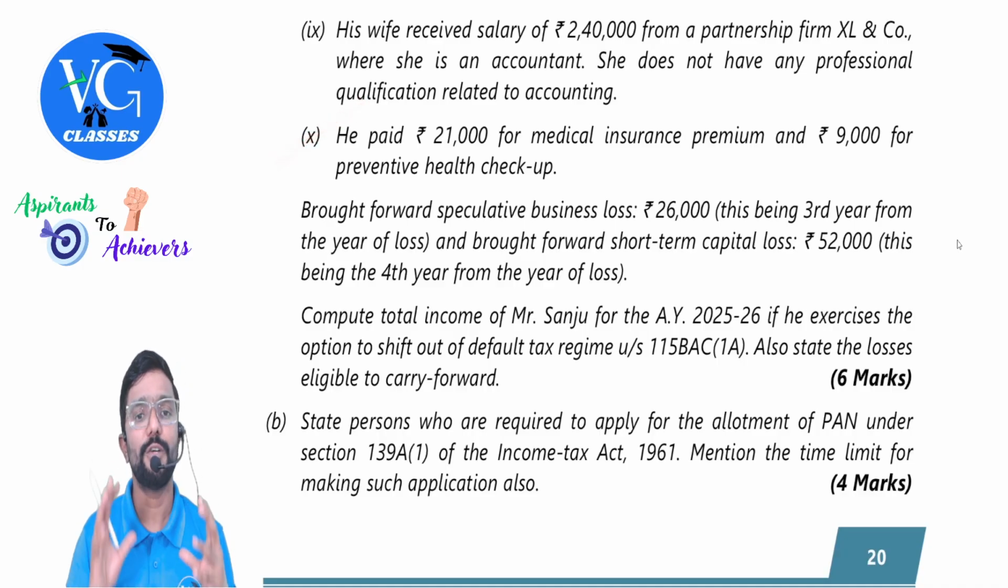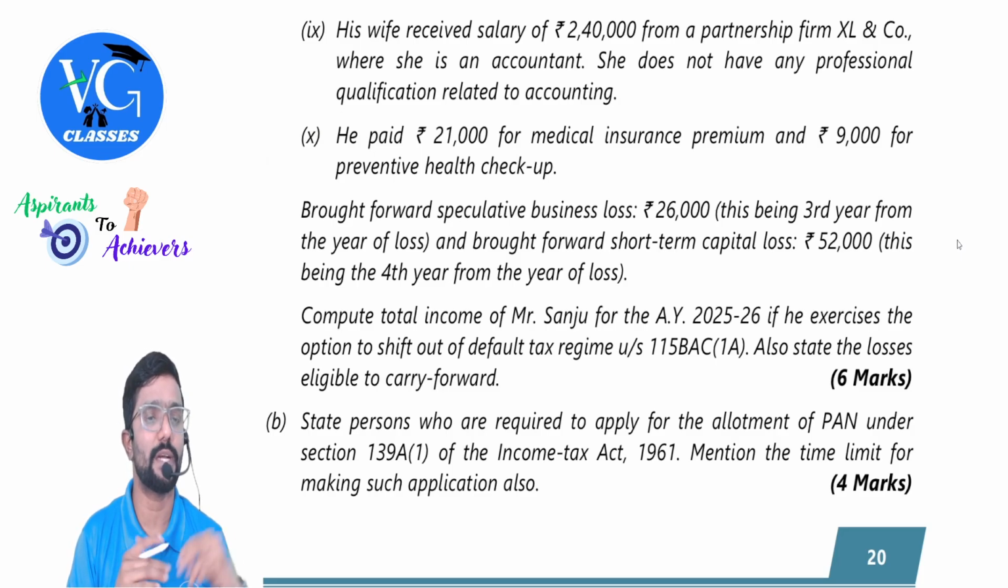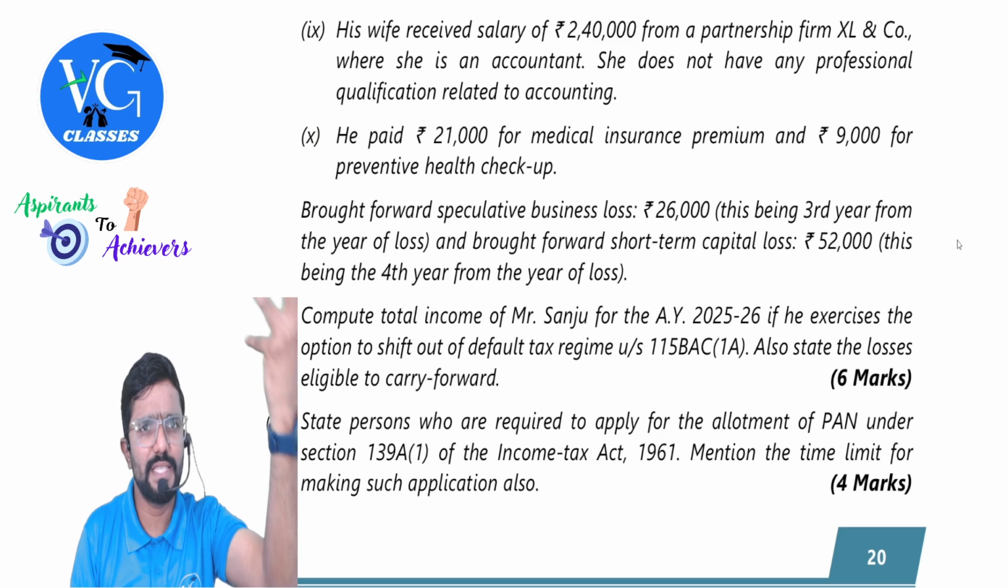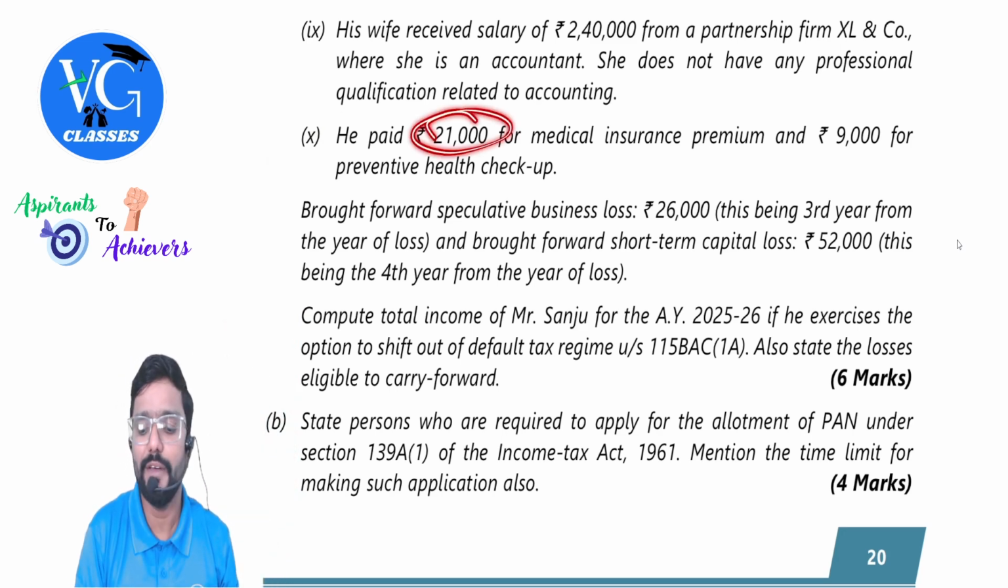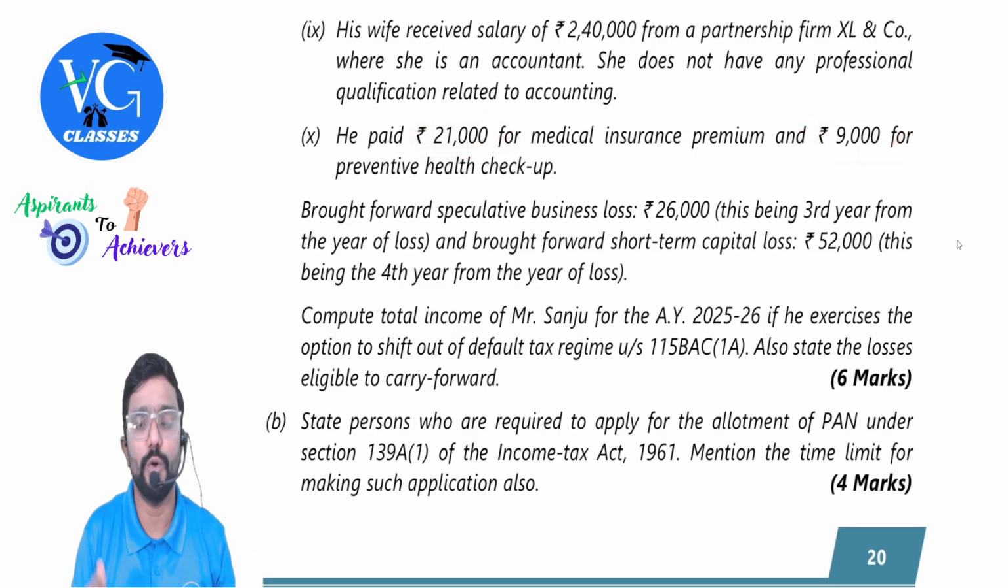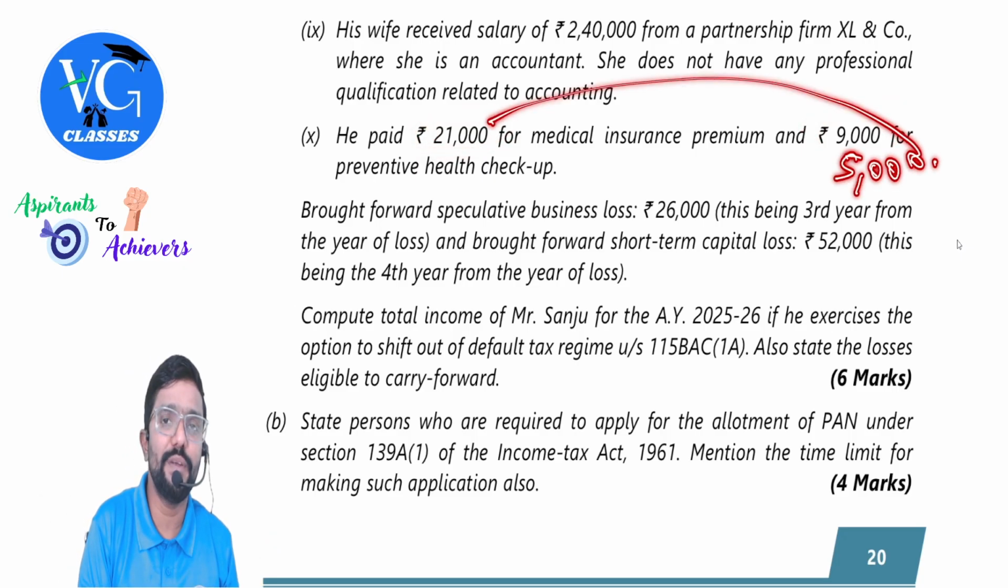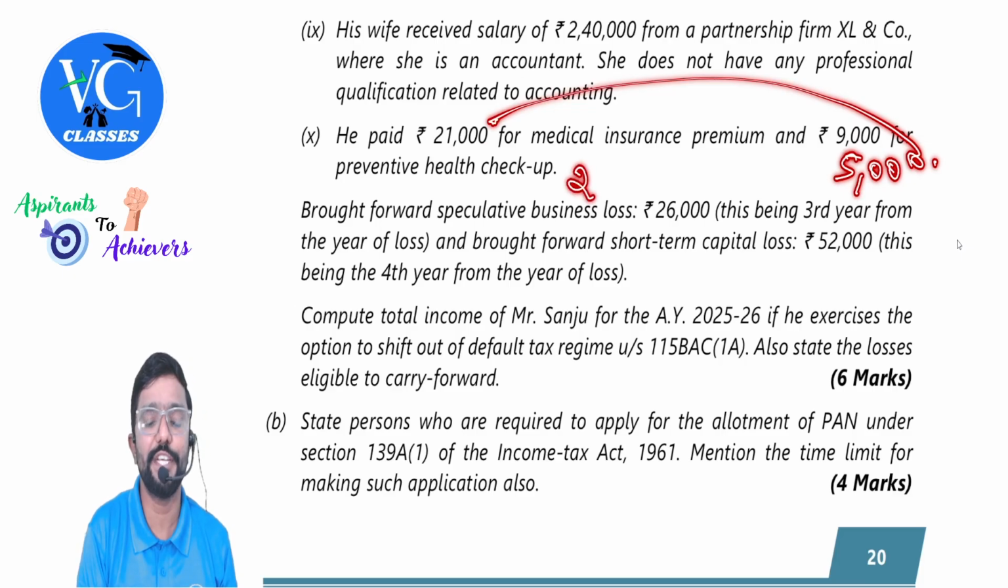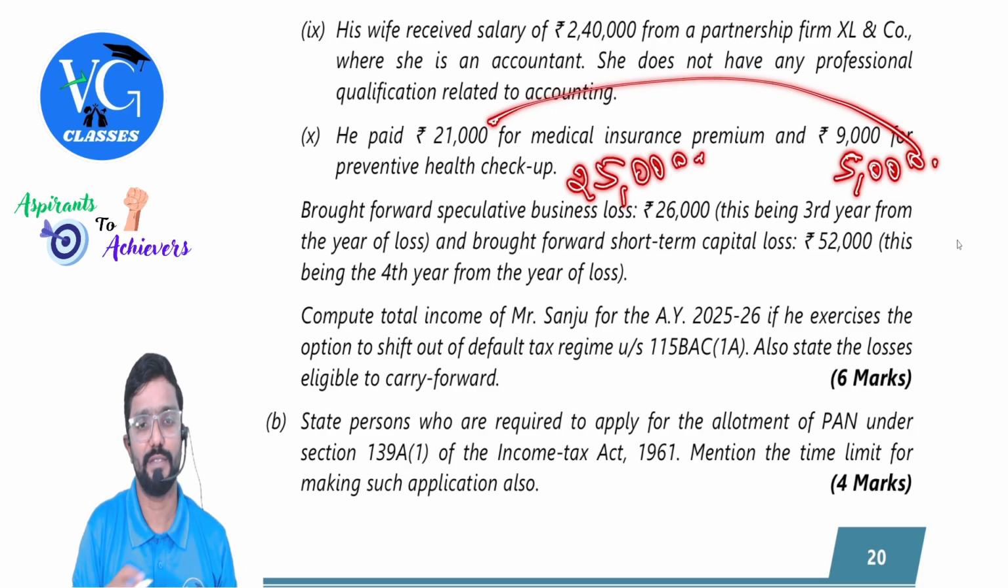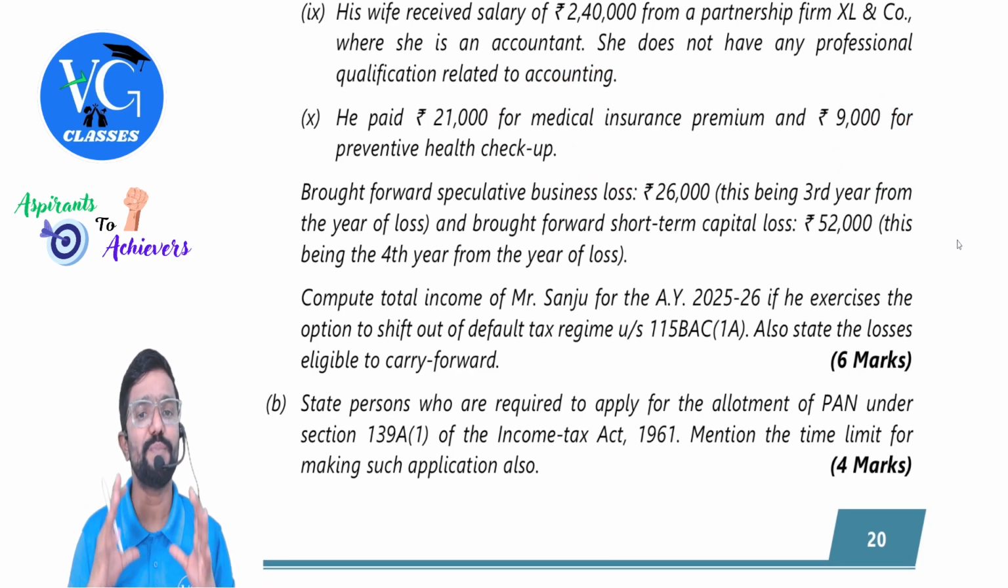Next, he paid 21,000 for medical insurance premium and 9,000 for preventive health checkup. Let us think for himself and family. 21 plus 9. Can he claim both? No. Maximum for preventive health checkup, how much? 5. So 5 plus 21 comes to 26, but restricted to 25. Understood?